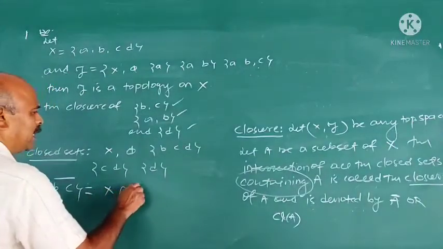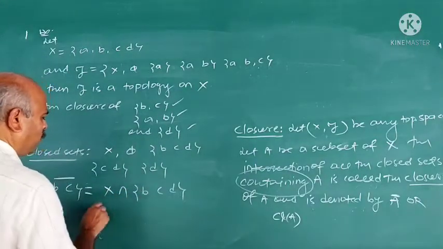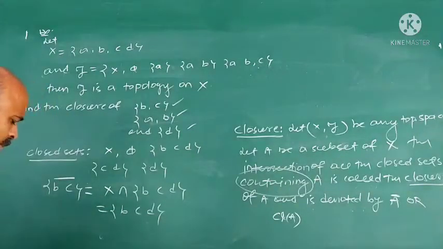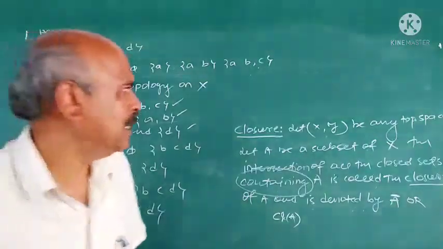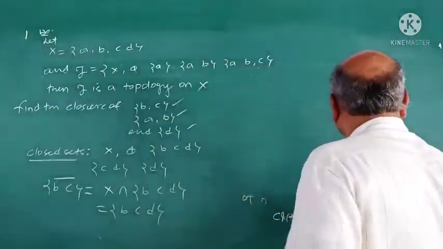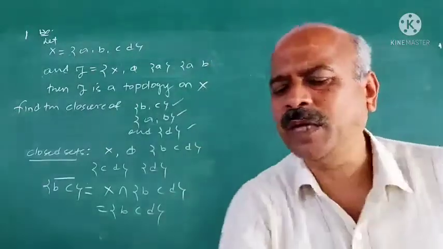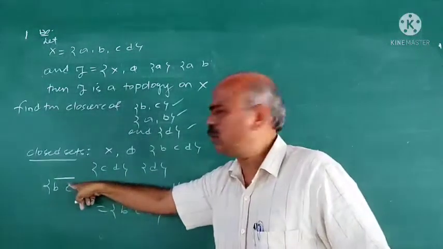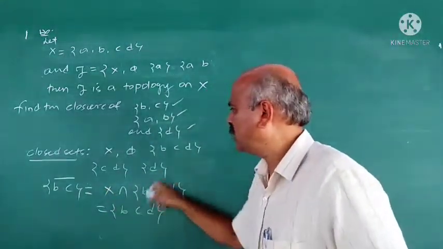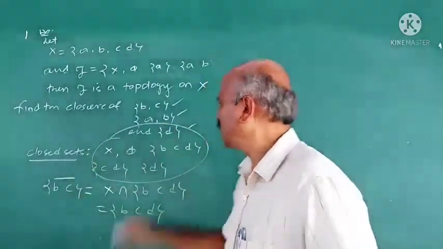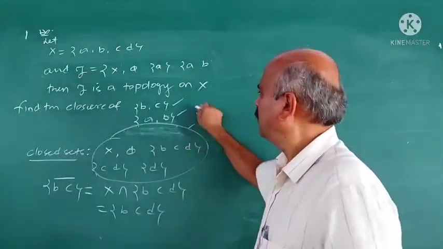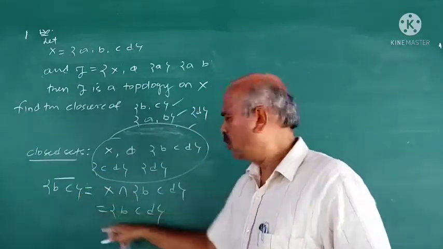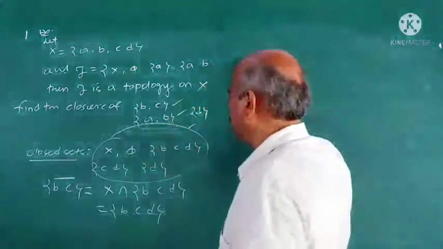First one is X, intersection {b, c, d}, and it is therefore {b, c, d}. So the closure of {b, c} is {b, c, d}. By the example, the concept will be clear. Closure means the intersection of all the closed sets containing this set; I have already listed the closed sets first.